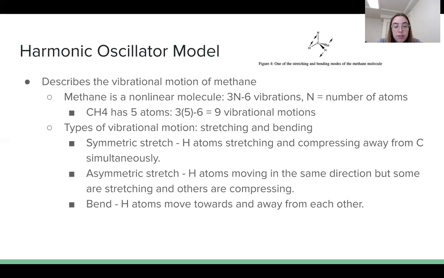Second, there is the asymmetric stretch, which is the highest in energy. This consists of asymmetric movements of the atoms, such as some hydrogens compressing while others are stretching. Asymmetric stretching is responsible for the IR peaks we see in methane and CO2. Lastly, there are bends, which are much lower in energy and show up around the 300 to 400 wave number range. Bending involves the hydrogens moving towards and away from each other. So in summary, the asymmetric stretches of methane are the most important when discussing climate change.